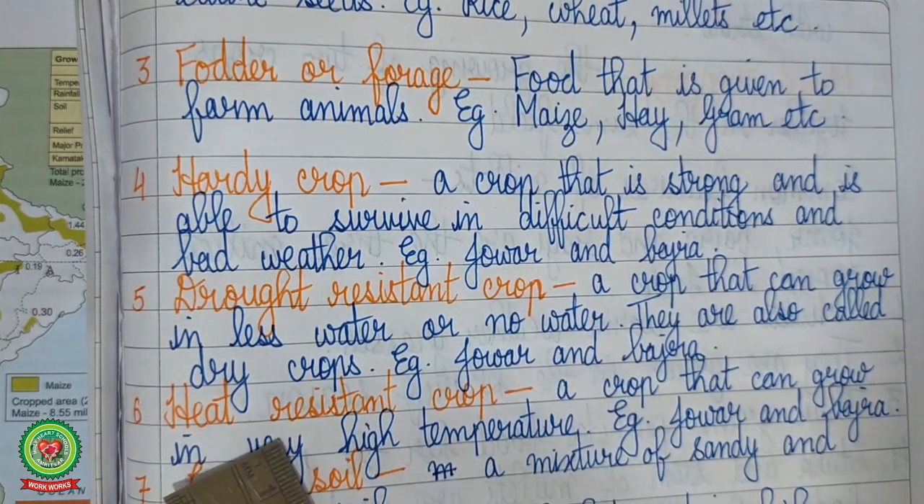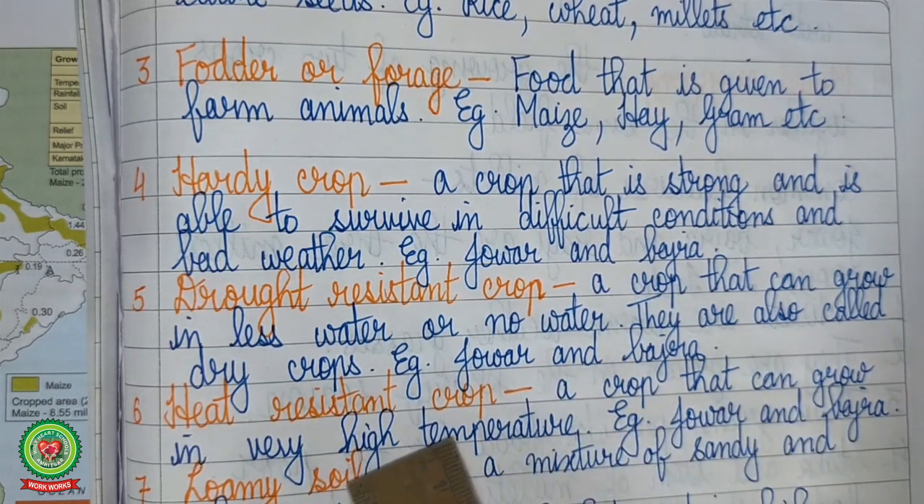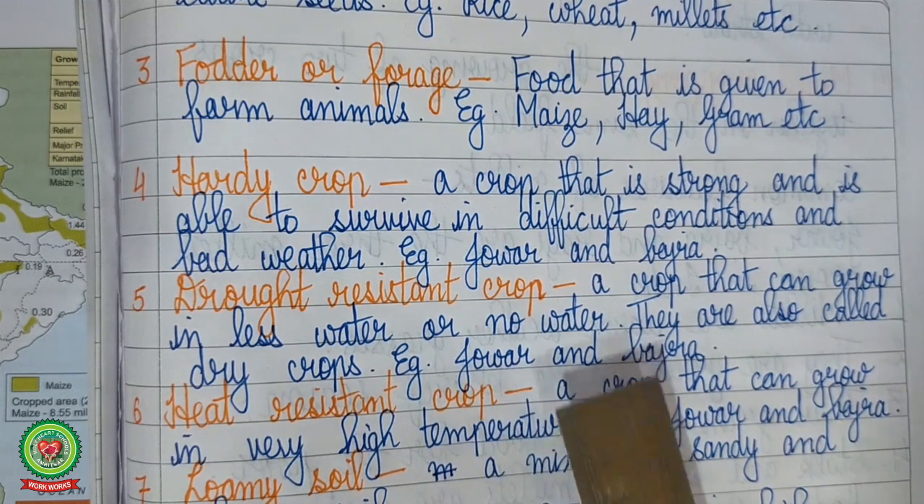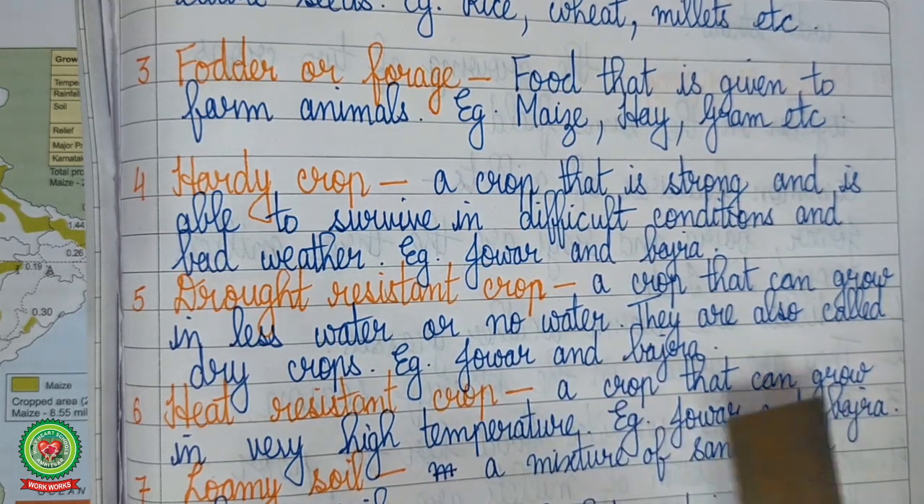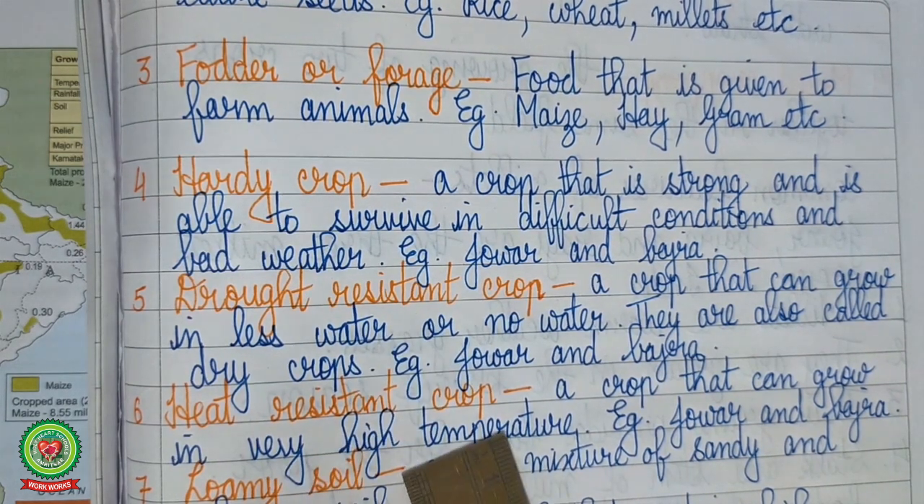The next term is heat resistant crop. A crop that can grow in very high temperature. Again, the examples are jawar and bajra. Means we are going to discuss jawar and bajra. They are hardy, they are drought resistant and they are also heat resistant crops.